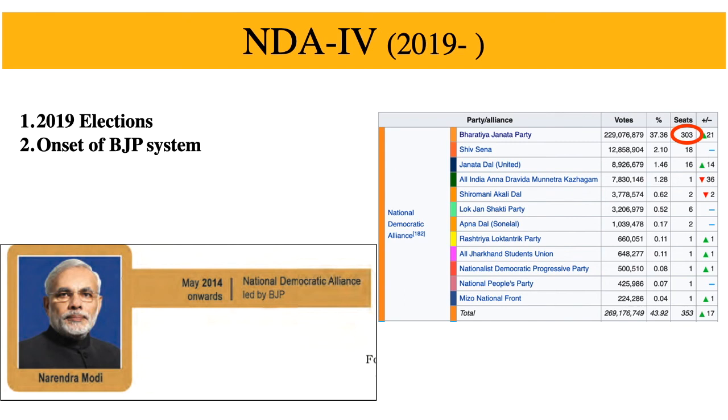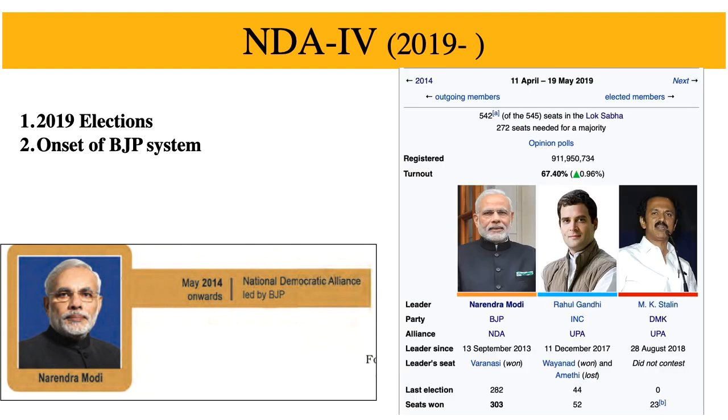Now it's important for us to remember that we have been able to see stable coalition governments from the 13th Lok Sabha elections. Okay, that is the NDA second government. Then we also saw a major change from the 2014 elections, that is the downfall of the Congress and appearance of a single party in the form of BJP to get an absolute majority, which has led the social scientists to term it as BJP system.